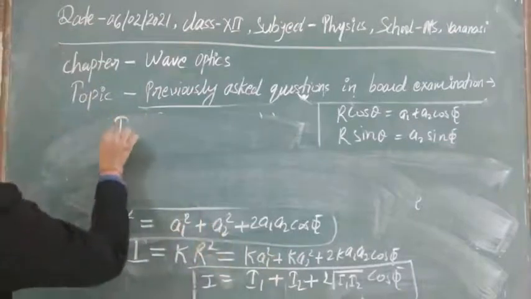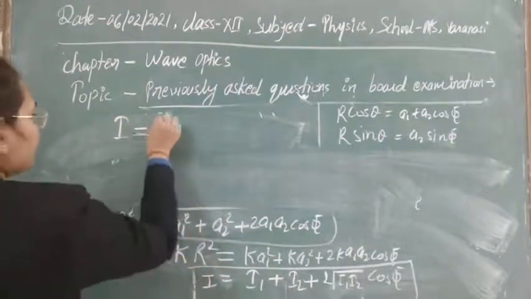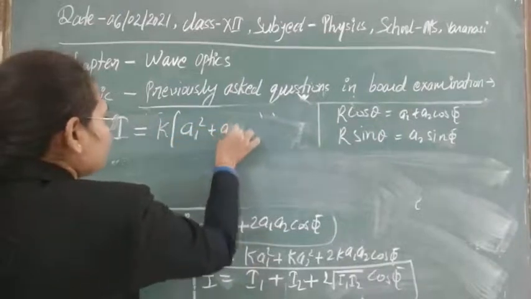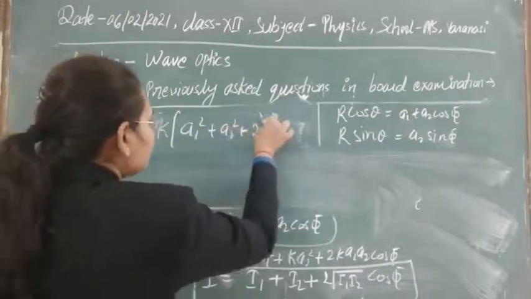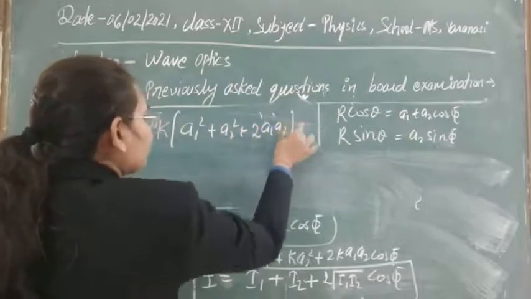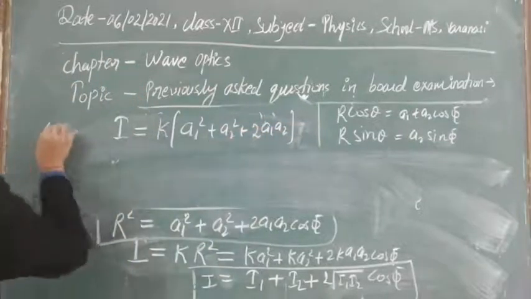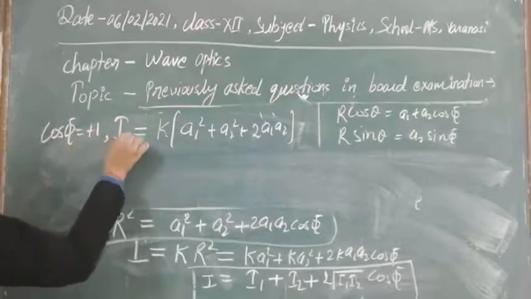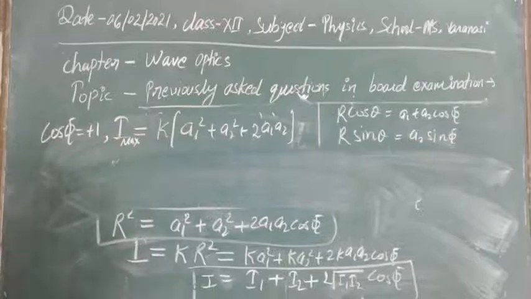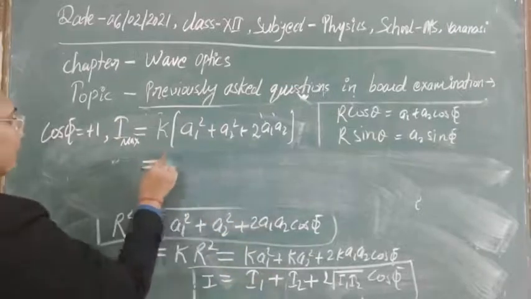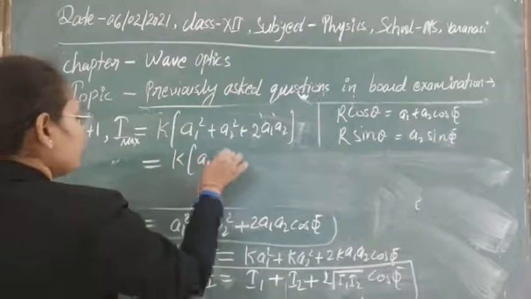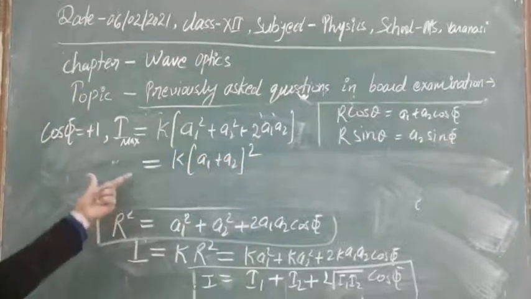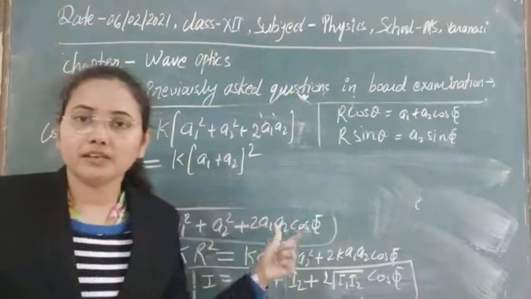So from this, I will be equal to, if we take k as common, a1 square plus a2 square plus 2 a1 a2 cos phi, and this is equal to plus 1. This is the first condition that we are taking. Then I will be maximum here. So I maximum can be given by k times a1 plus a2 whole square, and this is the maximum intensity in any interference pattern.